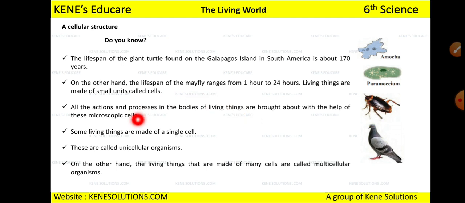Okay, so those living things which are made up of only a single cell will be called unicellular organisms, while the living things which are made up of many cells will be called multicellular organisms. So if I ask you about a unicellular organism which is made up of only one cell, the examples are amoeba and paramecium. They are made up of only one cell. Okay, while cockroach and pigeon are made up of many cells. So this amoeba and paramecium are unicellular organisms, while this cockroach and this pigeon are multicellular organisms because they are made up of many cells.